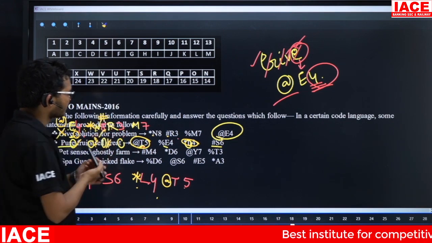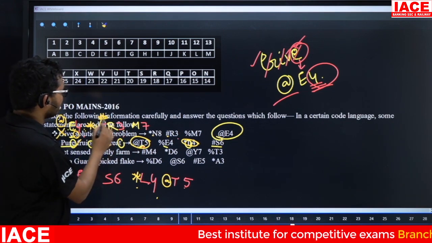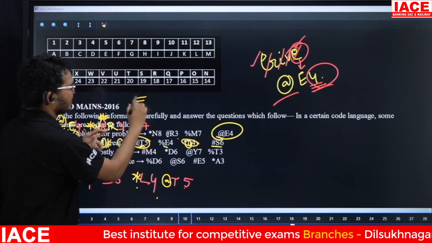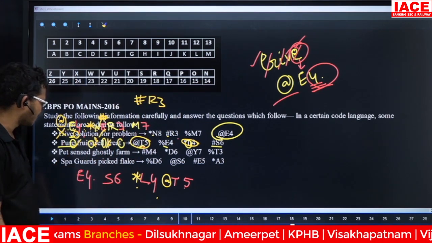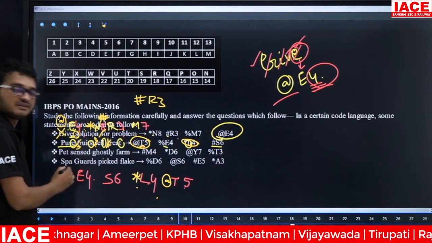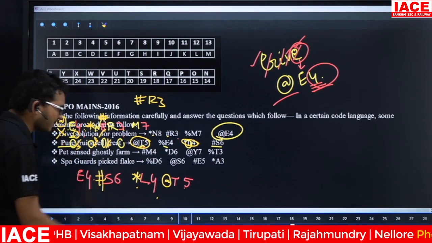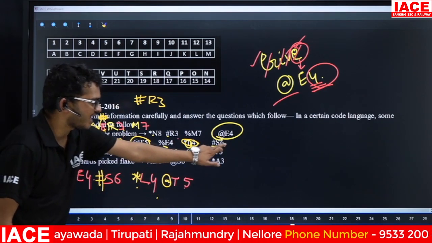Now friends, check here. The given is what? Hash R3. See here, Hash R3. Yes. Starting with F means the symbol is what? Hash. Here also this one is starting with F, then the symbol is hash. Then the answer is Hash S6.